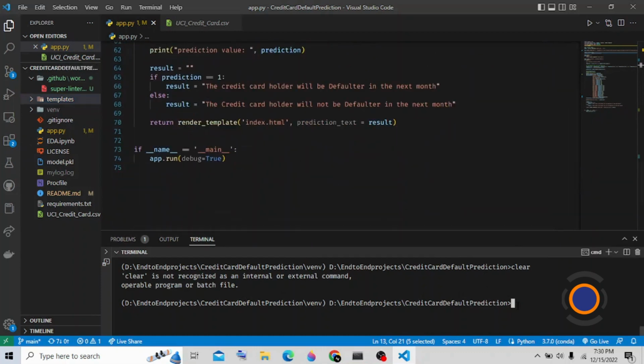So I'm just running it, python app.py. It takes a little bit of time depending on the system.